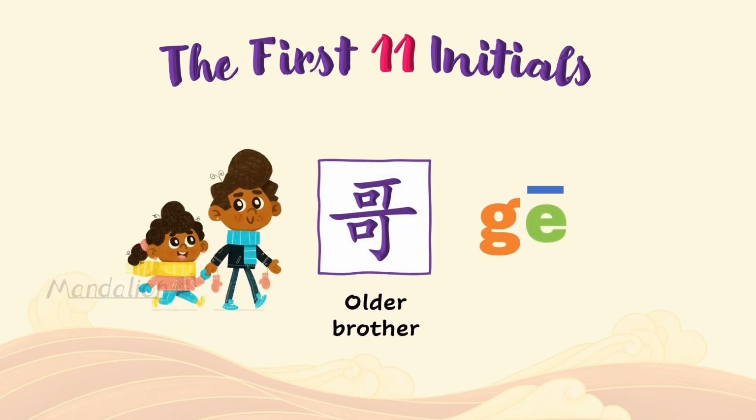And finally, the word for older brother is 哥. The pinyin for 哥 is made up of the initial ge and the final e. Ge, e, ge. 哥 should be read in the first tone, so it is gē.